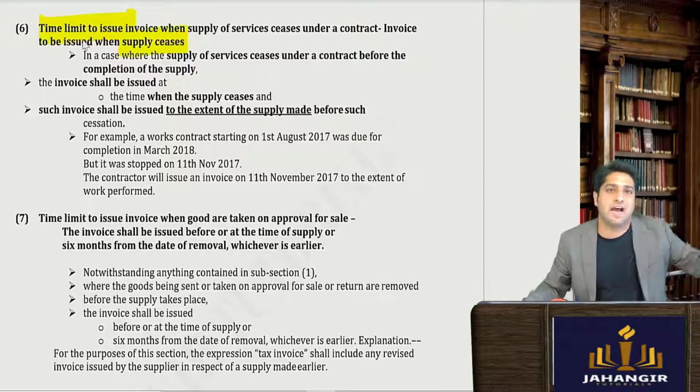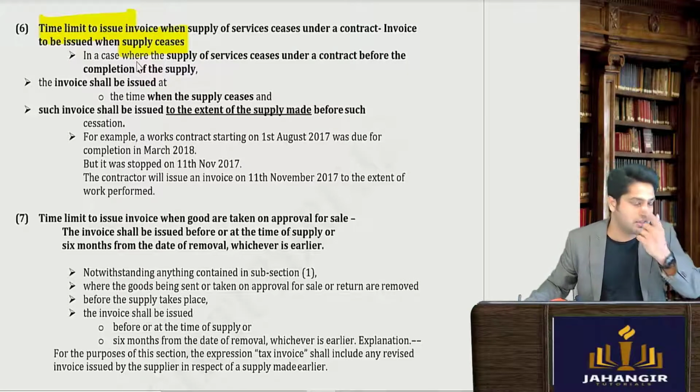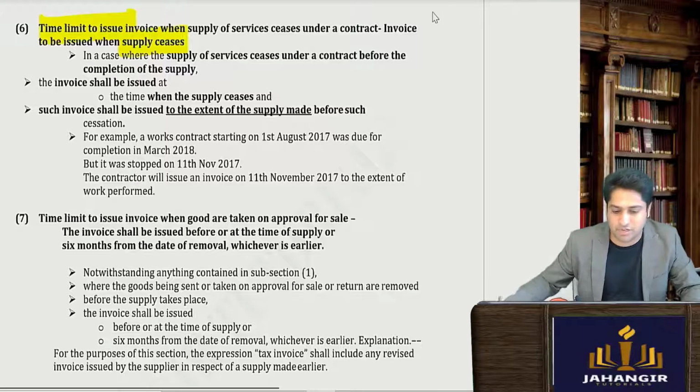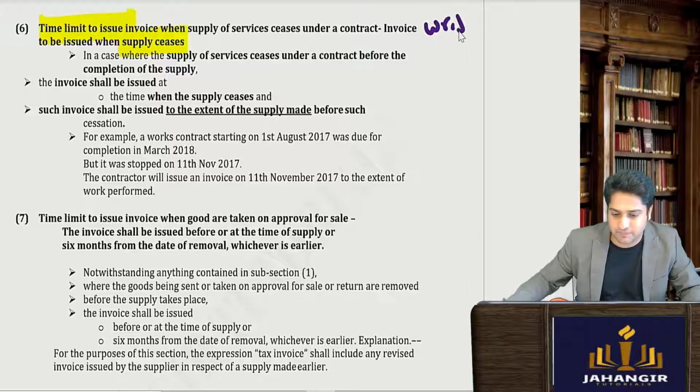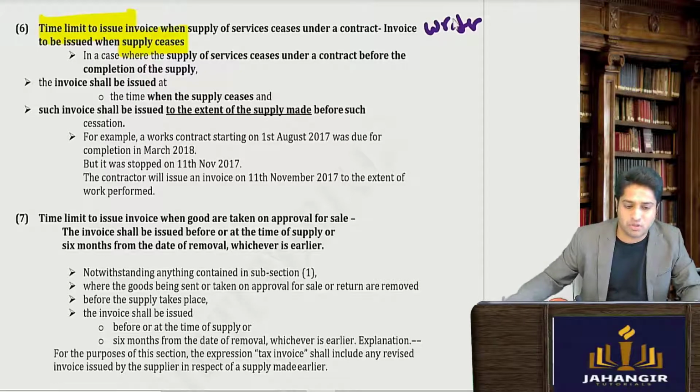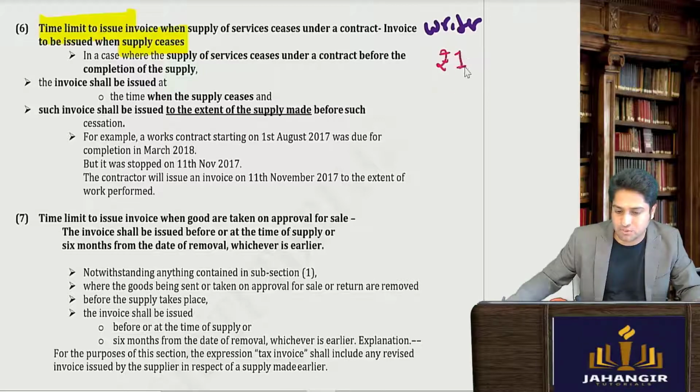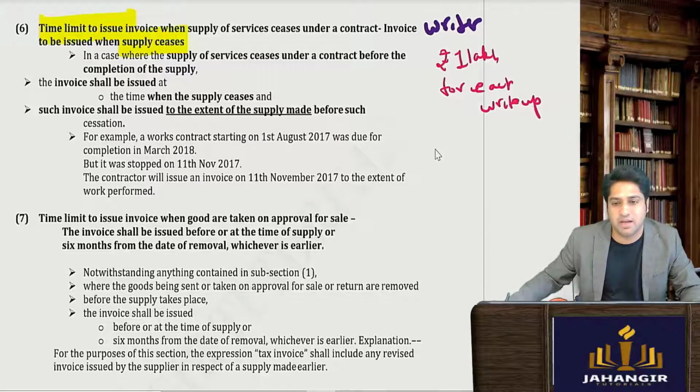So let's say we had a contract which went on for a certain time period, but in between we cancel the contract. Let's say there is a publisher and there is a writer. A writer was supposed to be paid rupees 1 lakh for each write-up, and he was supposed to give 5 such write-ups.